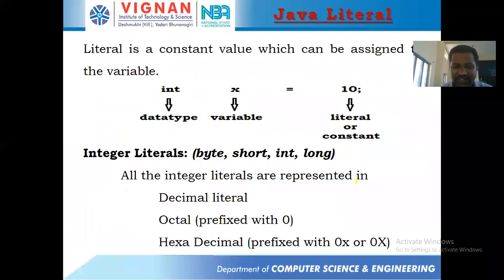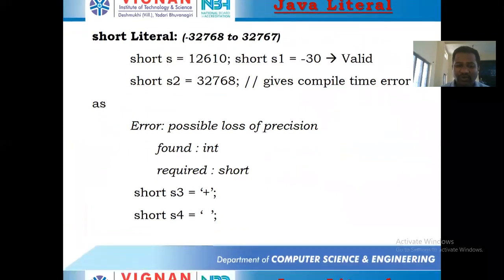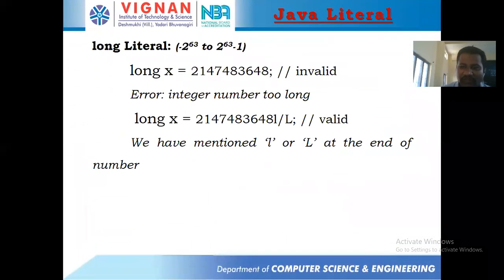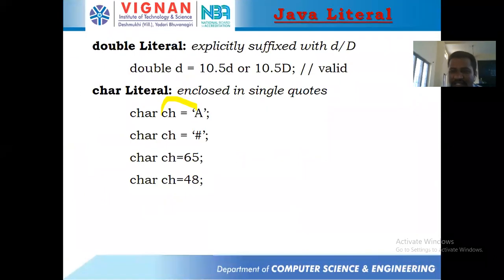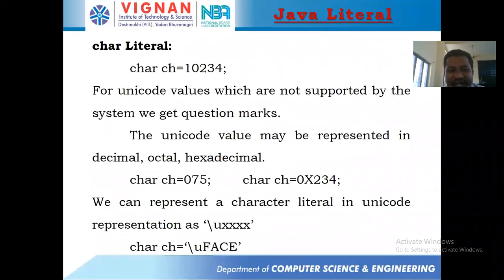Remember that Java supports Unicode, and Unicode is maintained by an autonomous body which is a combination of different companies. Now suppose I take char ch = 10234. For Unicode values which are not supported by the system, we get a question mark. The Unicode value may be represented in decimal, octal or hexadecimal. We can represent a literal in Unicode representation like this.